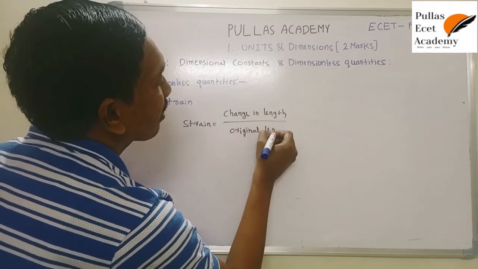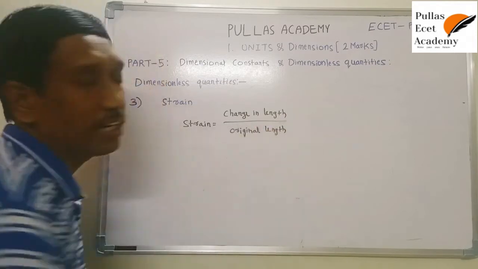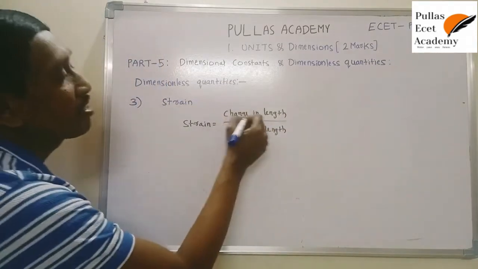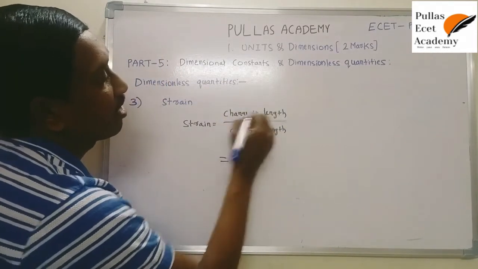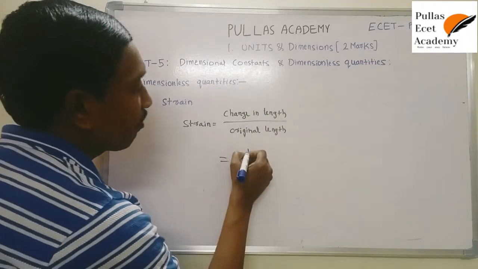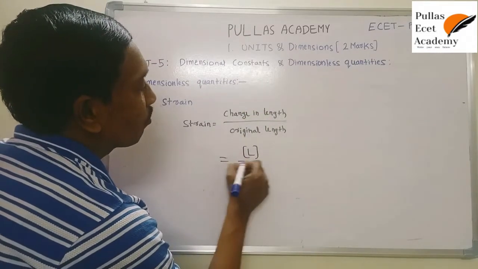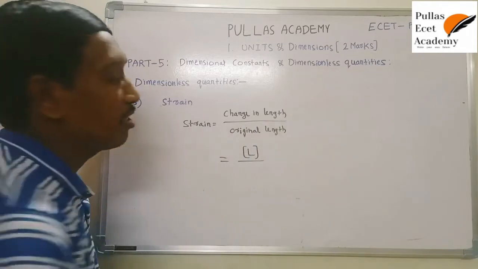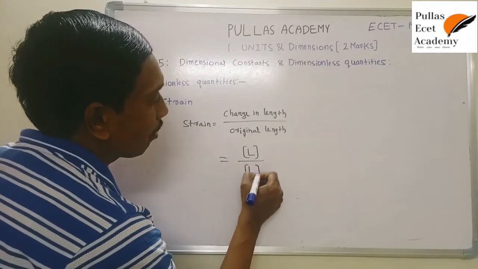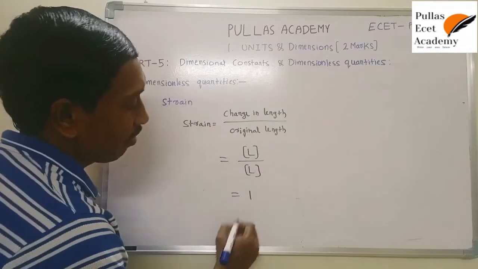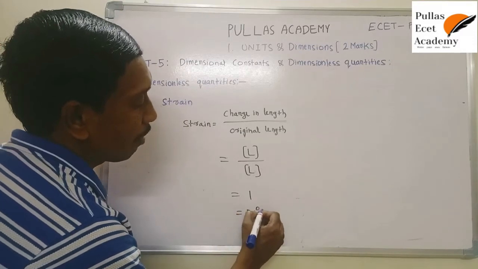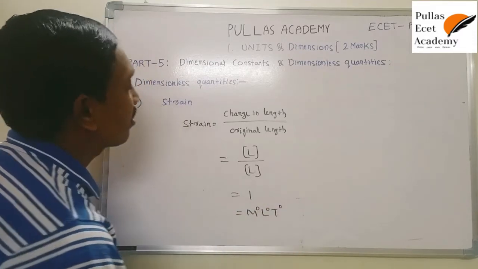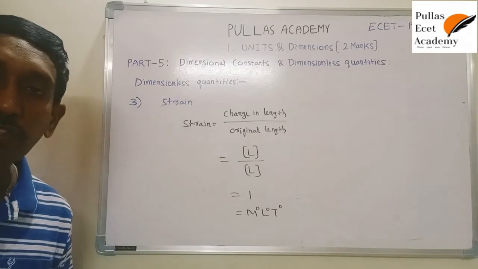This is the expression for one type of strain. The dimensional formula of change in length is L, and original length means initial length, it is also L. L by L cancel, you get 1, which is called a dimensionless quantity. That's why strain is considered a dimensionless quantity.